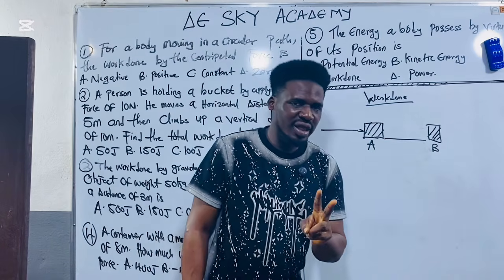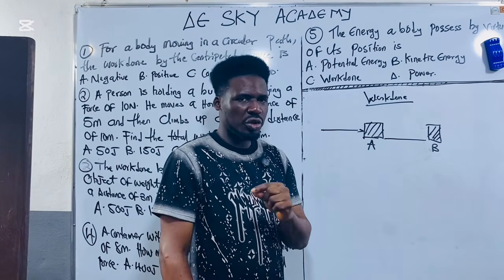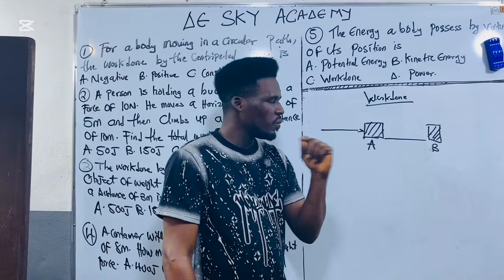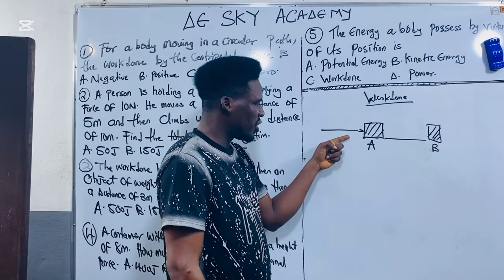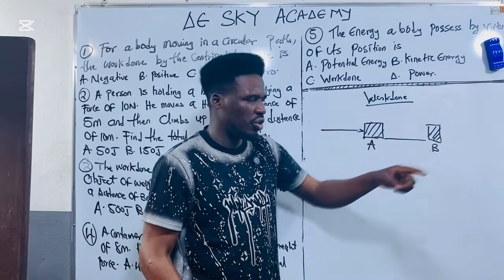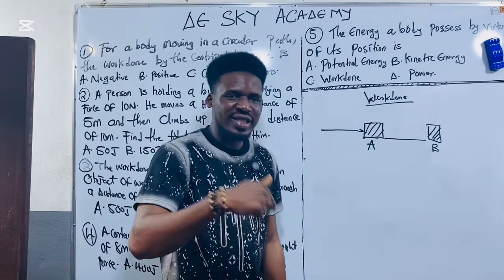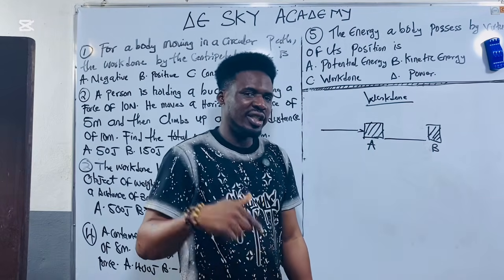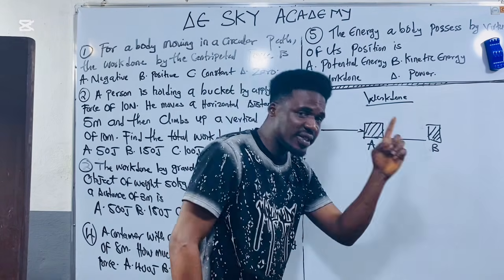But there's an interesting thing I want you to note here. If I should ask you now, what is the direction of the force? You will discover that the direction of the force is towards the east because it's pointing this way. What is the direction of the motion of the body? The direction of the motion of the body is also towards the east.